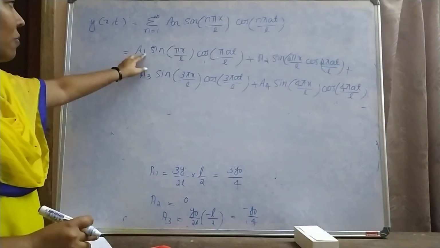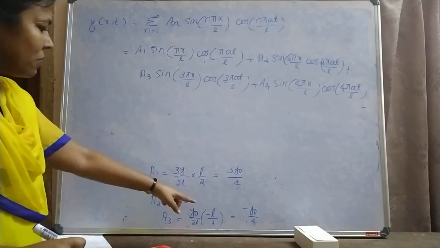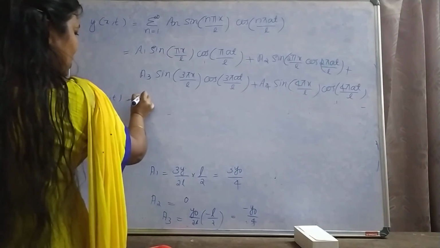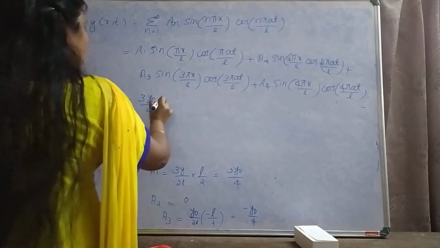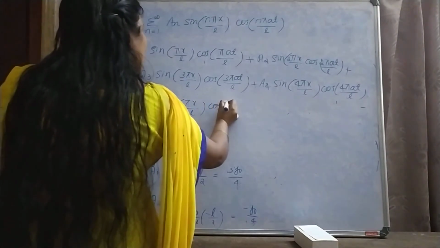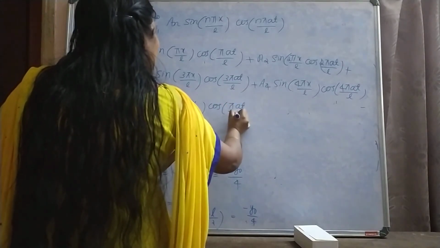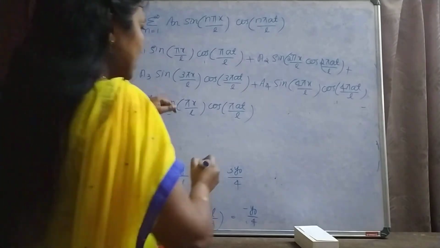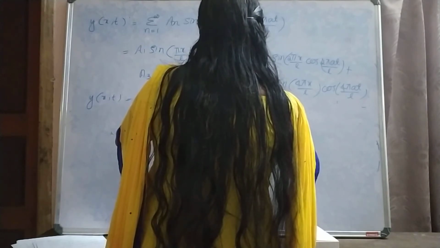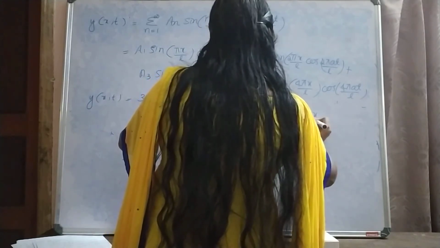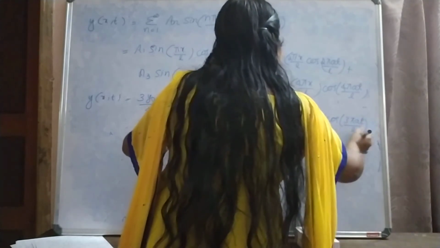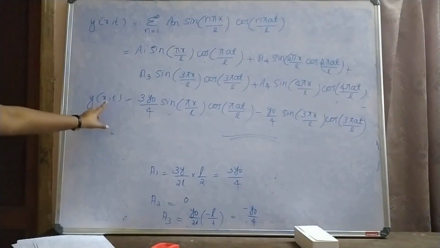Here we have values for A1 and A3. Substitute these values in this equation. We get y of x comma t equal to A1 is 3 y0 by 4 sin pi x by L cos pi at by L. Then A3 is minus y0 by 4, minus y0 by 4 sin 3 pi x by L cos 3 pi at by L. Here we get the solution of our wave equation.